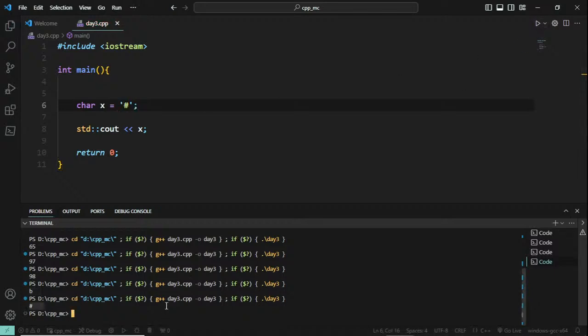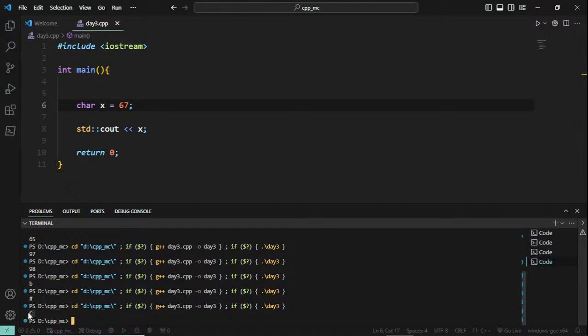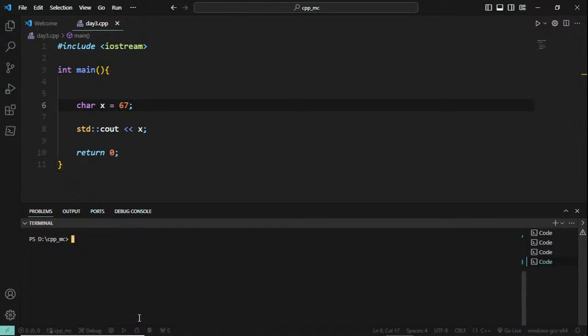Or you can also do something. You can also call for 67 here, x equal to 67. What am I getting? C in the result, right? Pause. If I go with 100 here, what will be the answer? Can you guess? I hope small a is actually 97.